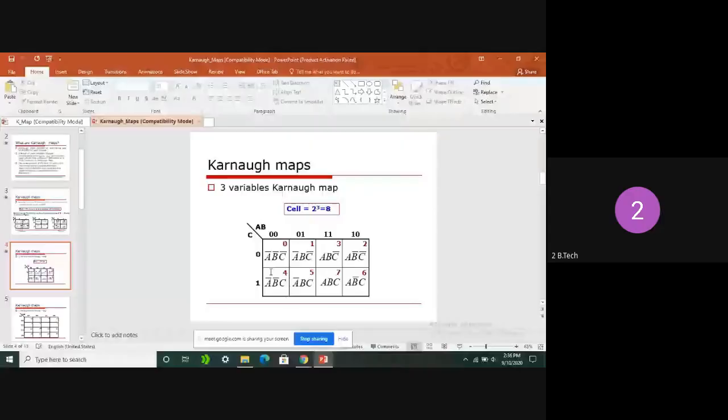Observe here, in the entire equations C bar is there. Here also in the second term C bar is there. Here C bar is there. Here C bar is there. That is, in the sense, this entire row is indicating C equals 0. In the second row it is always C only. This is always indicating C equals 1. Clear all of you?